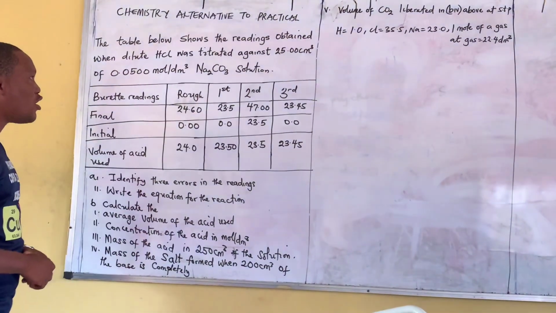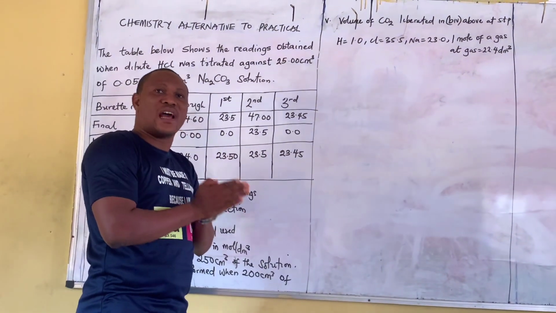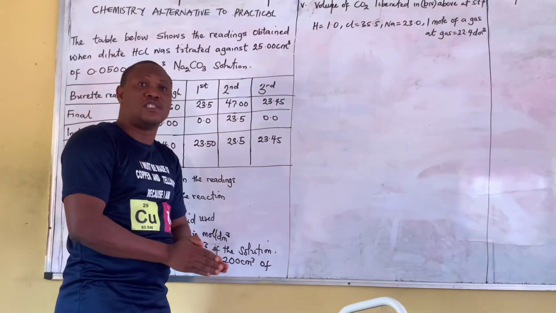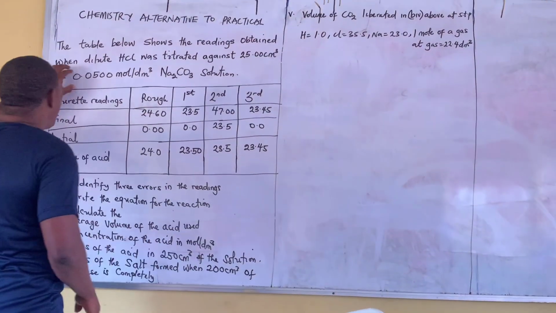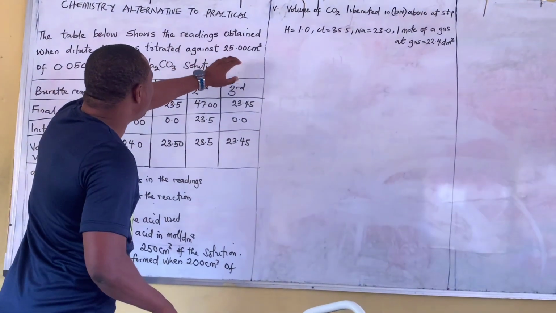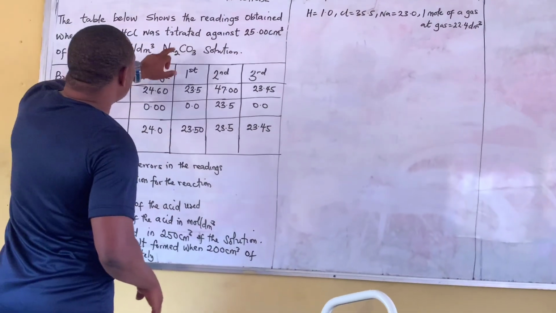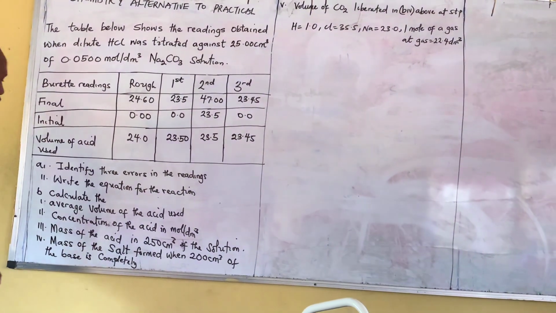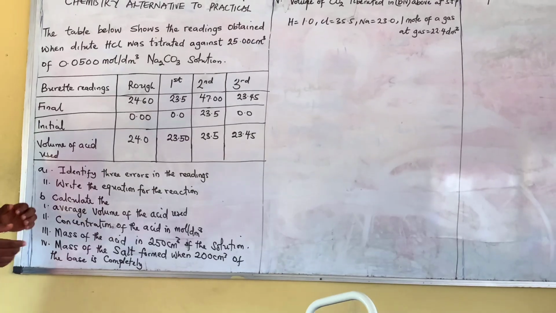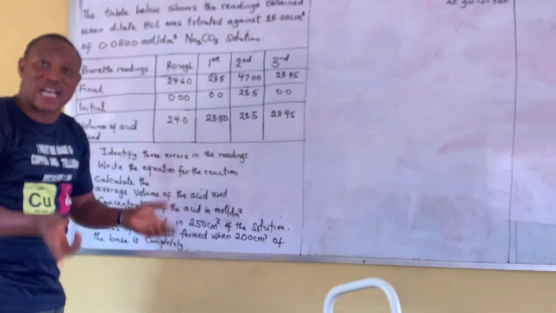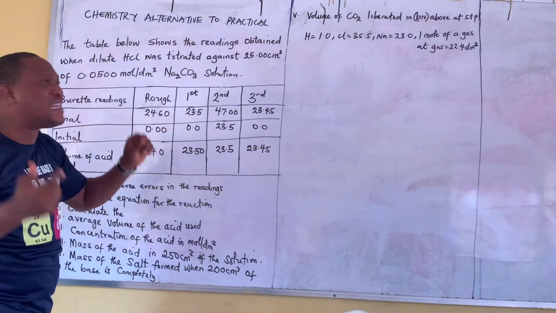But today, this is what we are going to do. Look at this question. Your question can come like this. Yes, these are one of the prototypes that you can have as a GCE student to study, because your question can come like this. So they said the table below shows the readings obtained when dilute HCl was titrated against 25.00 cm³ of 0.0500 mol/dm³ sodium carbonate solution. Let's see the question. They said identify 3 errors in the readings. Can you see that they are giving you the table already? They have not done the practical because it's an alternative. They are not doing practical, so they have to give you readings, or what we call the titre value, in the question.